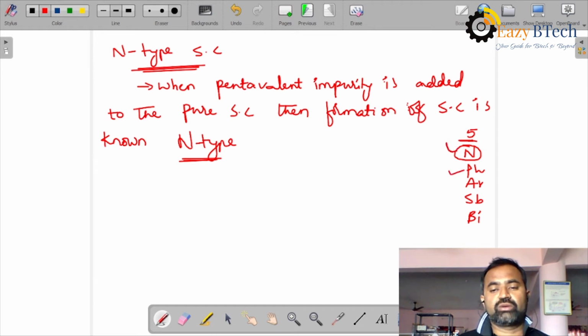We use phosphorus, arsenic and antimony. We are not using bismuth because bismuth is a radioactive element. That is why bismuth is also not used as an impurity for the construction of an N-type semiconductor.